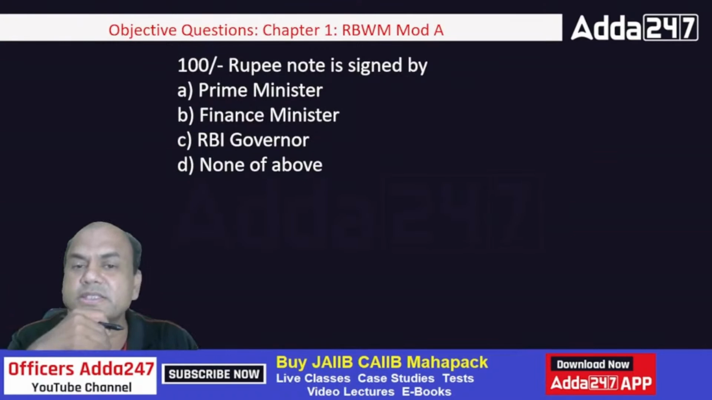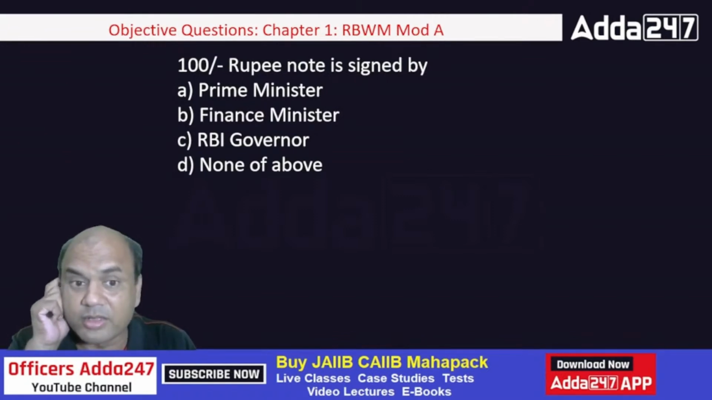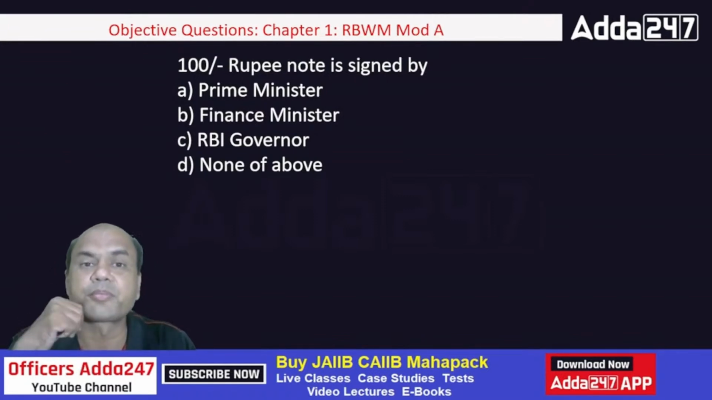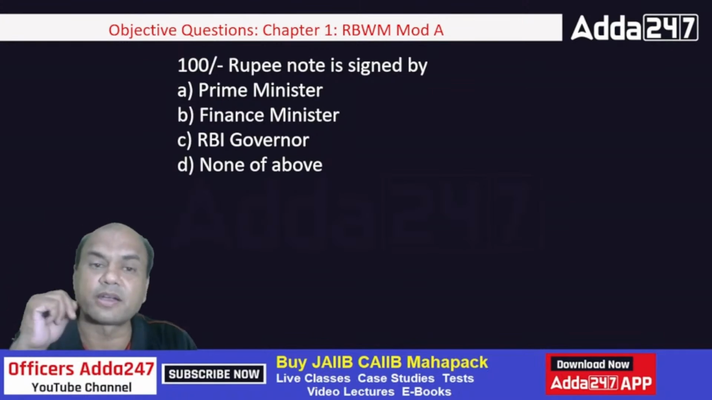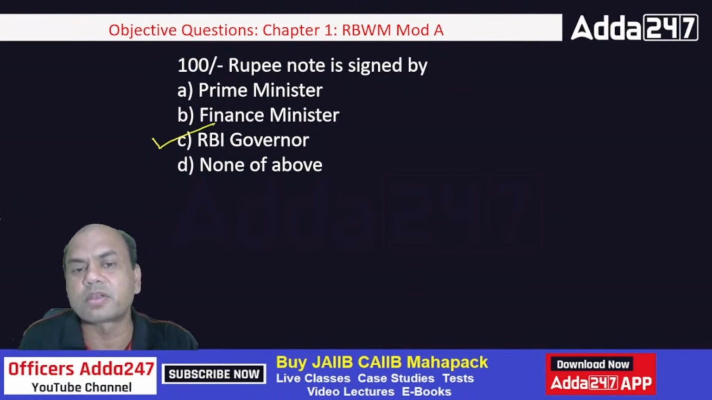The 100 rupee note is signed by, this has come in the exam, this question. 100 rupee note is signed by whom? Prime Minister, Finance Minister, RBI Governor, and none of the above. So who signs the 100 rupee note? It is signed by RBI Governor, correct. See here, all the notes are signed by RBI Governor except